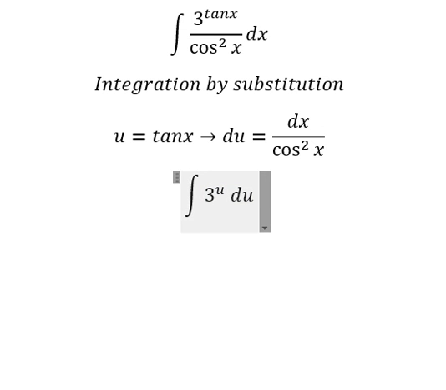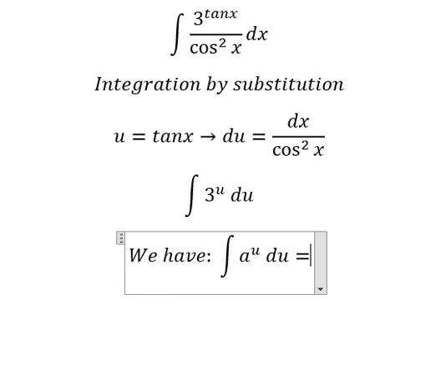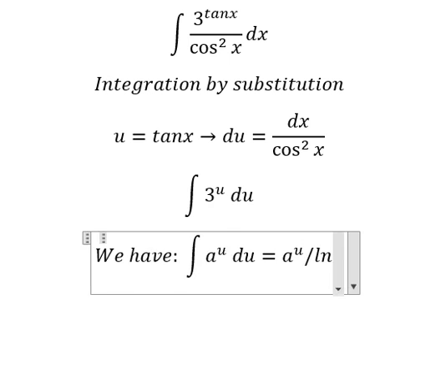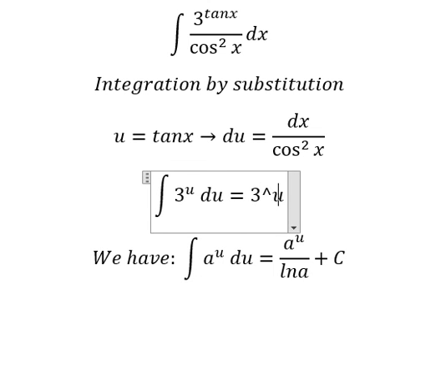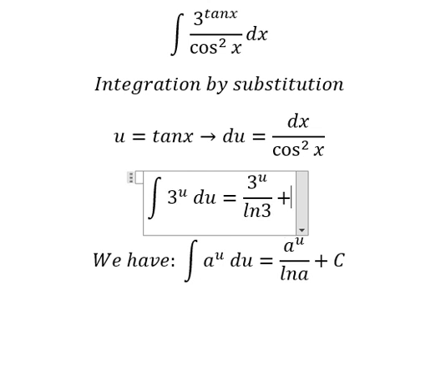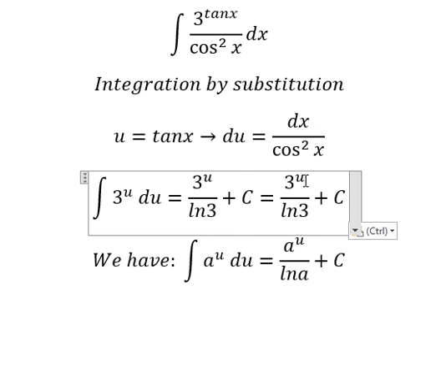And now we have the formula in here. So this one we have like this. It is u, that is tanx.